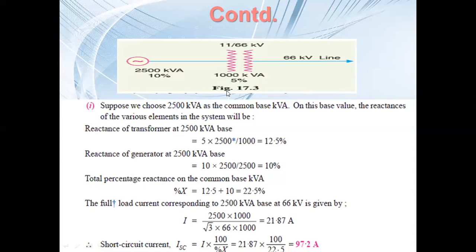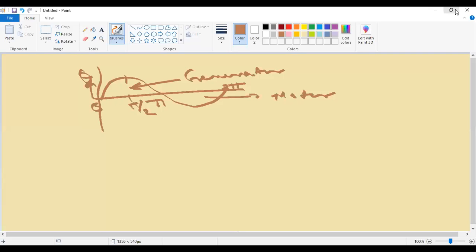So now we do 5 into 2500 divided by 1000. It is very, very simple. I will show you. For 1000 kVA base, it is 5%. So for 1 kVA, it is 5% by 1000.